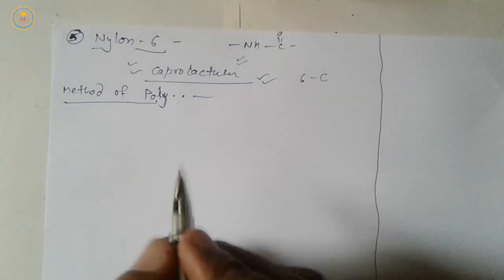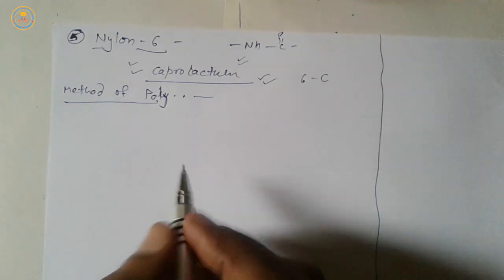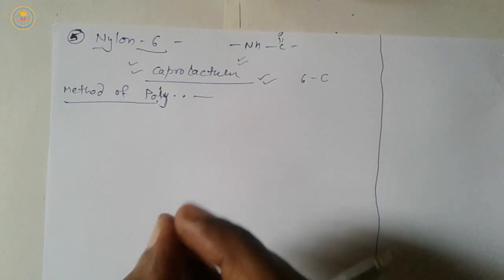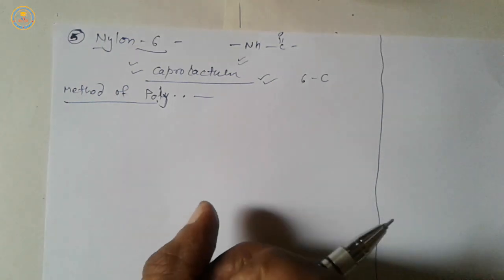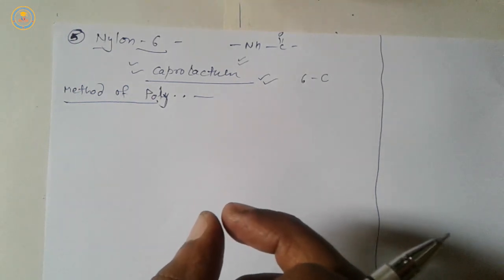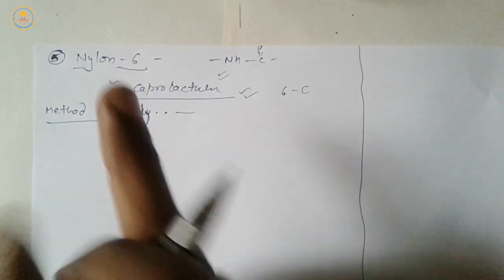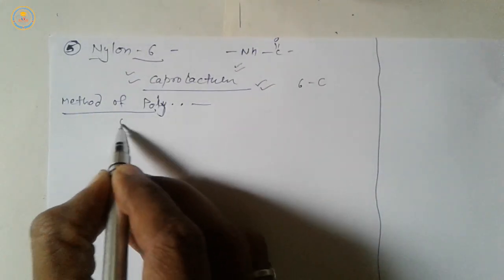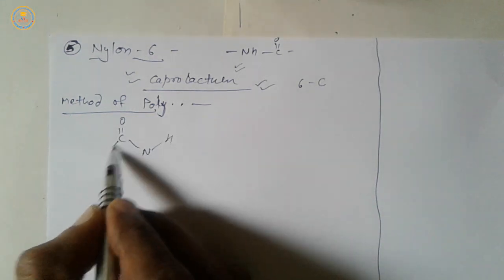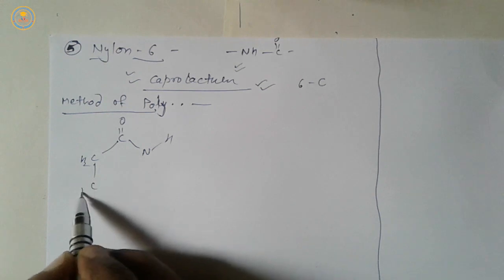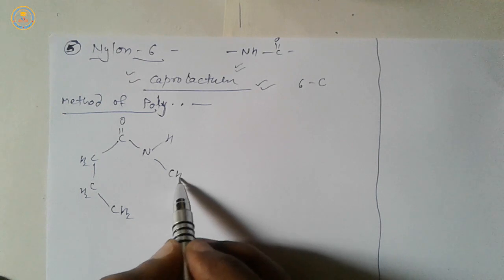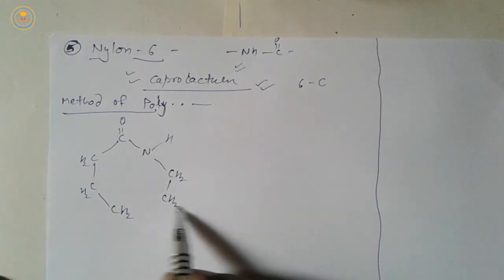Caprolactam has a ring structure. Nylon 6 is formed by anionic addition reaction of caprolactam. Here the monomer contains 6 carbon atoms, therefore it is known as nylon 6. So the structure of caprolactam: in this compound 6 carbon atoms are present in a cyclic ring.